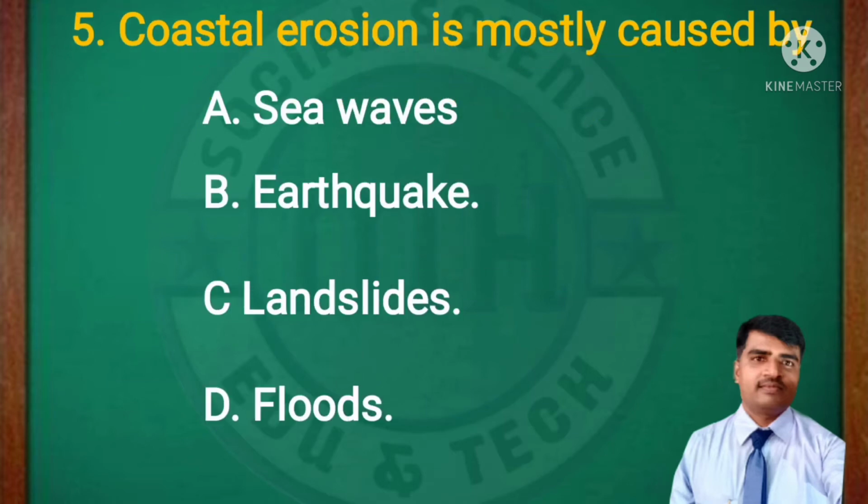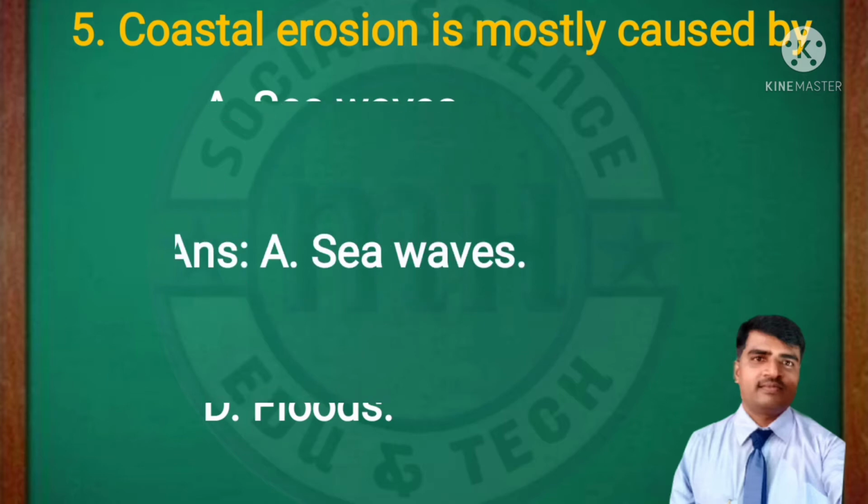The fifth MCQ question. Coastal erosion is mostly caused by sea waves, earthquakes, landslides, floods. Very easy question, a direct question. You already know the answer very well. Sea waves, or ocean currents. Coastal erosion is mostly caused by sea waves.